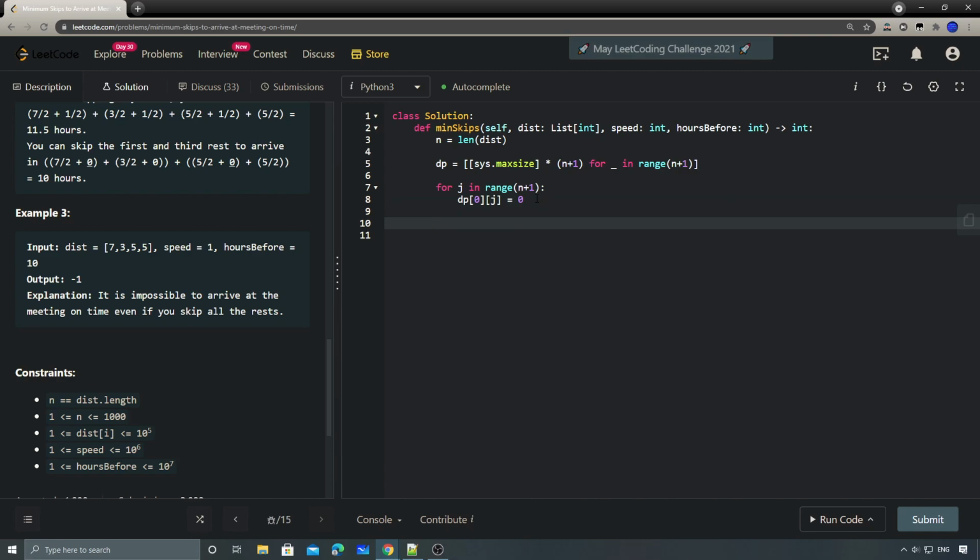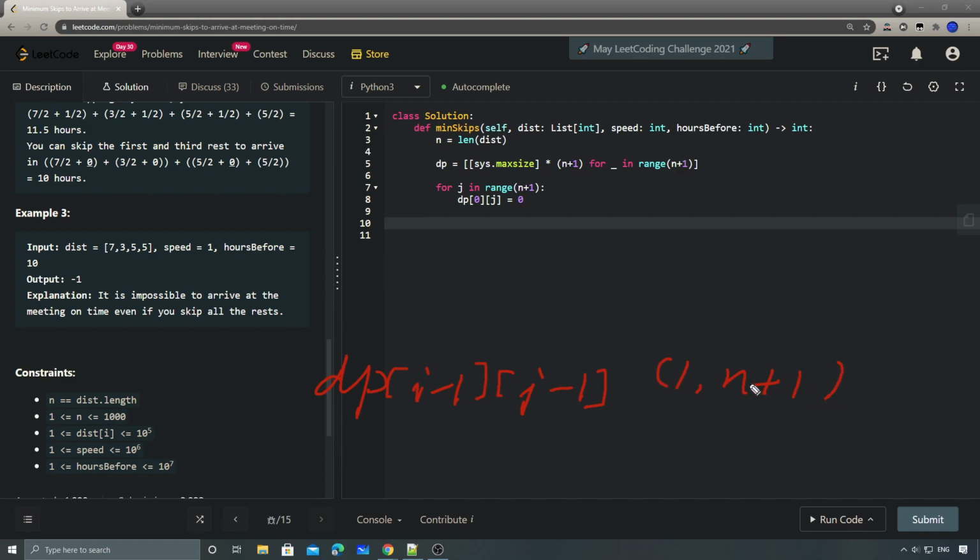The reason we need to set some base case is because remember we have dp[i-1] and j-1 in our state transition function. Since we're defining it with n+1, when we do our for loop here, we'll start from 1 instead of 0, 1 to n+1.